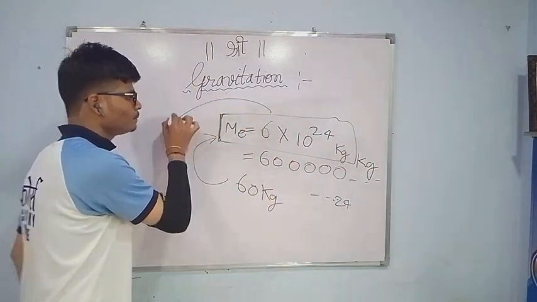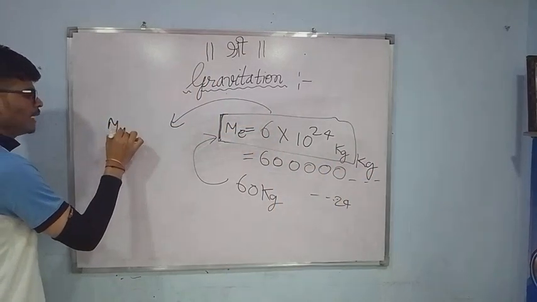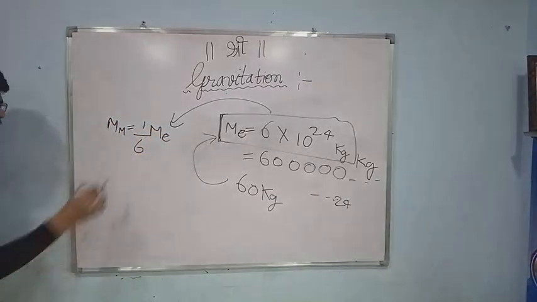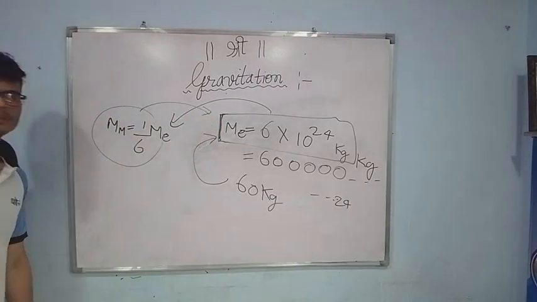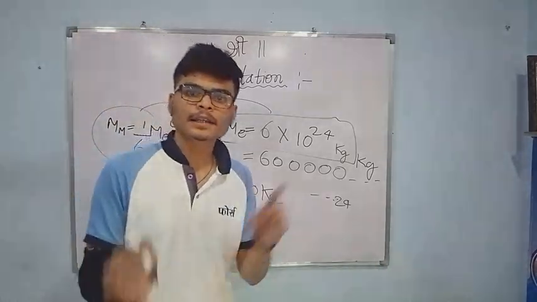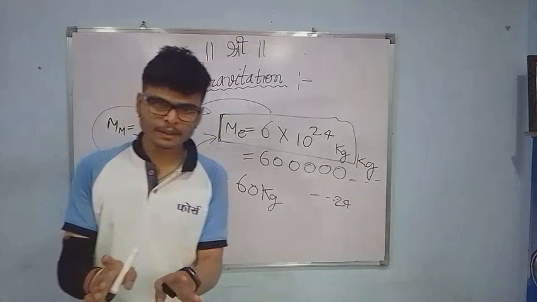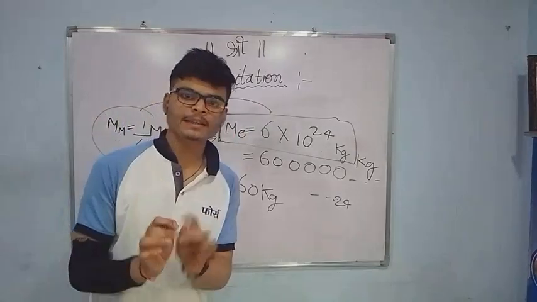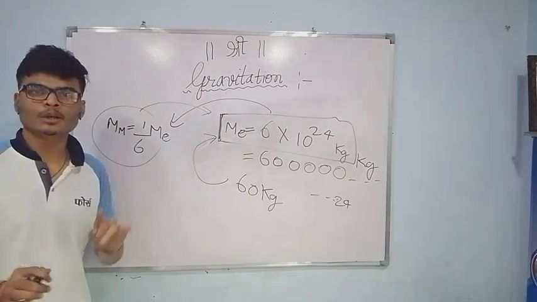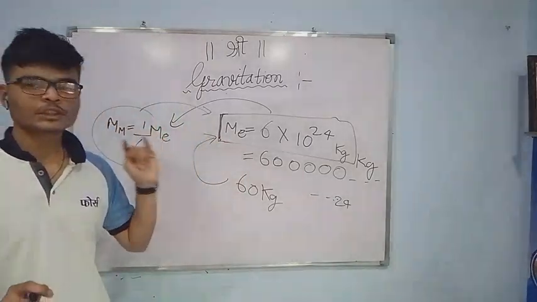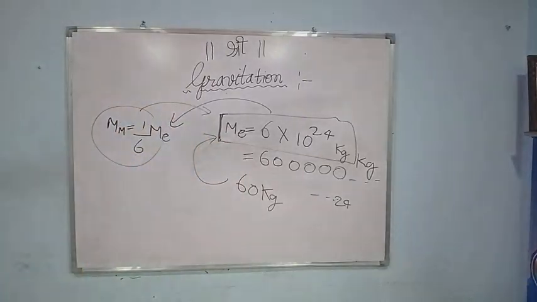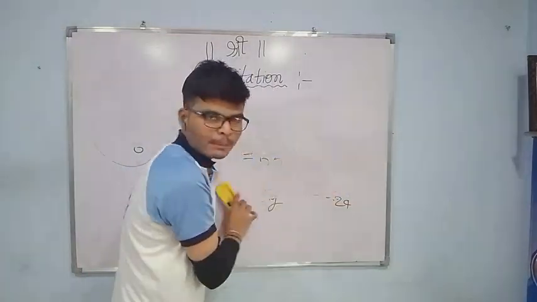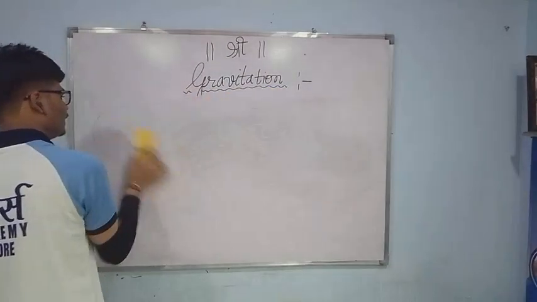In comparison with Earth, the mass of Moon is 1/6 the mass of Earth. That's why Moon revolves around Earth, not Earth around Moon. That's clear. Mass actually plays the biggest role whenever we are talking about the force of gravitation. The force of gravity depends upon the mass. Mass is the biggest player in this chapter.